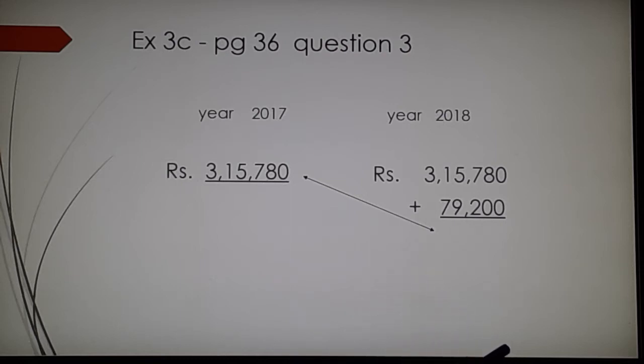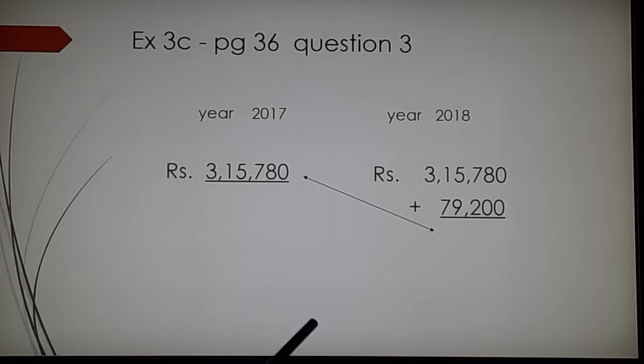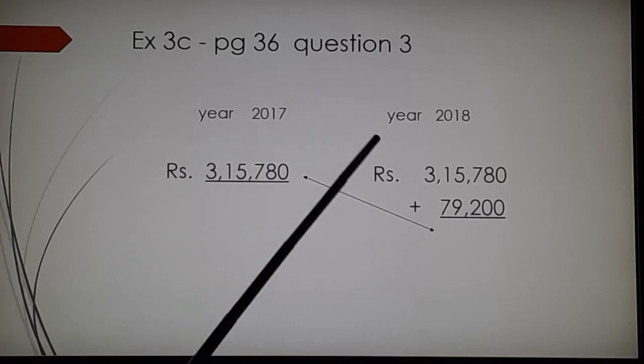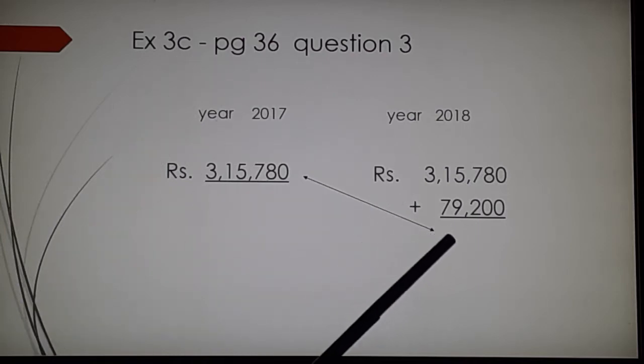Manoj's income during the year 2017. Income means earning, whether it is any person's, business, annual fees, monthly salary, or yearly salary. Income means salary. Okay, Manoj's income during the year 2017 is 3,15,780. I am just putting, see, because 2 years are given. Okay, I will write, see how I am putting it. So 2017, his income is